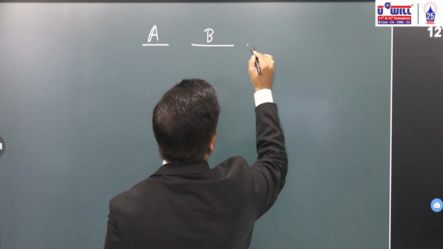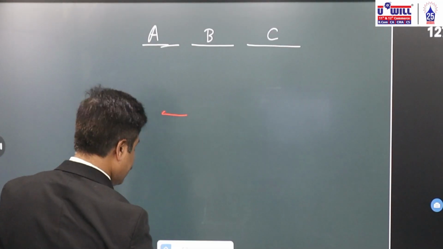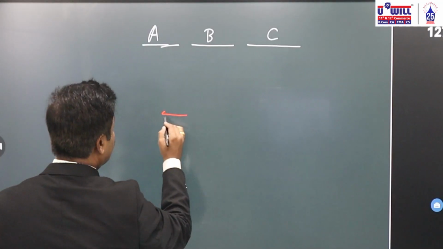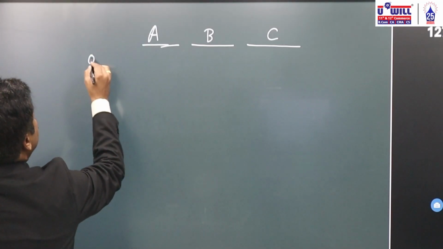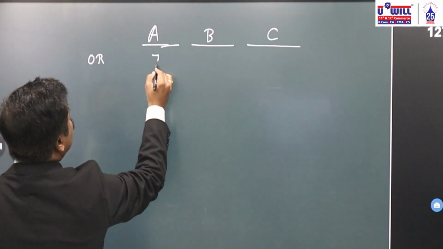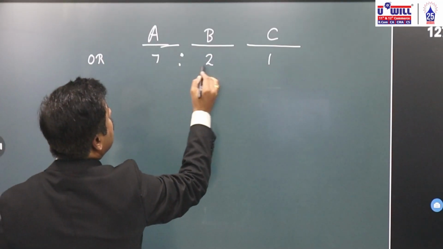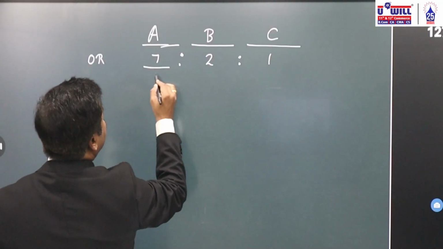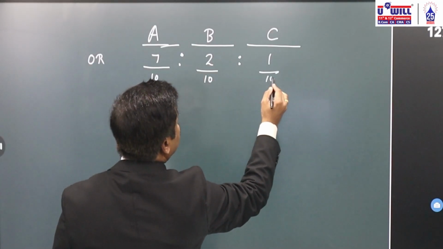The old ratio is 7:2:1. 7 plus 2, 9 plus 1, 10. So 7 by 10, 2 by 10, 1 by 10.